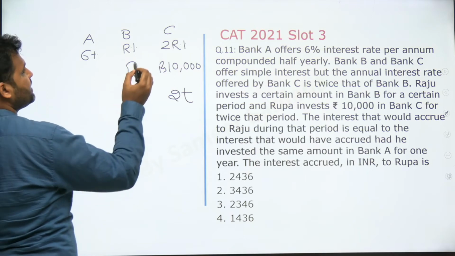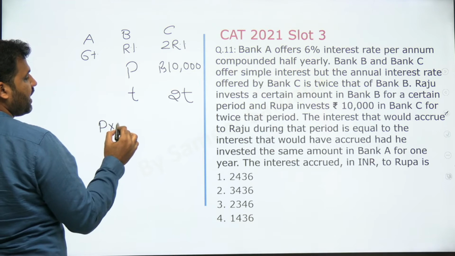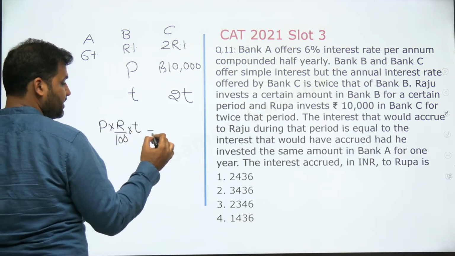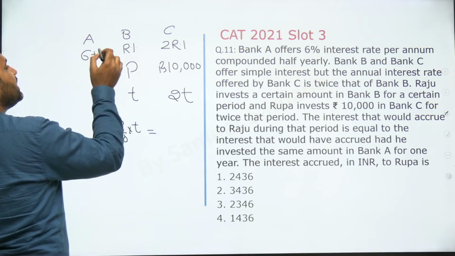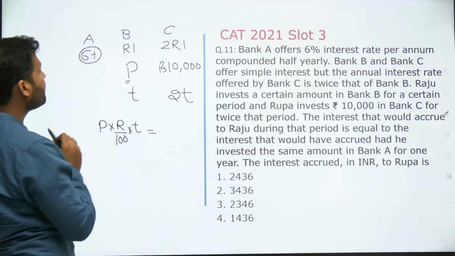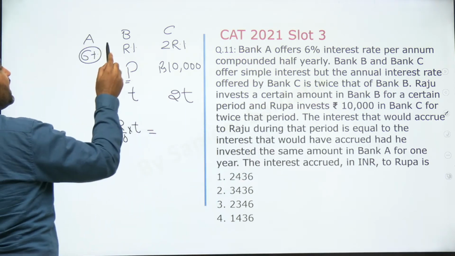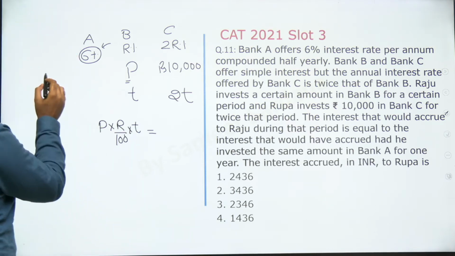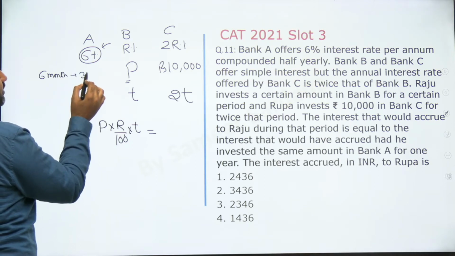Now see that the interest accrued to Raju in Bank B is R% of P for a period of T, and this interest is the same as if Raju were investing the same amount of money P at 6%, compounded half yearly in Bank A for 1 year. Now see that if the rate of interest is 6% compounded half yearly, for the first 6 months, I'll be getting an interest of 3%.